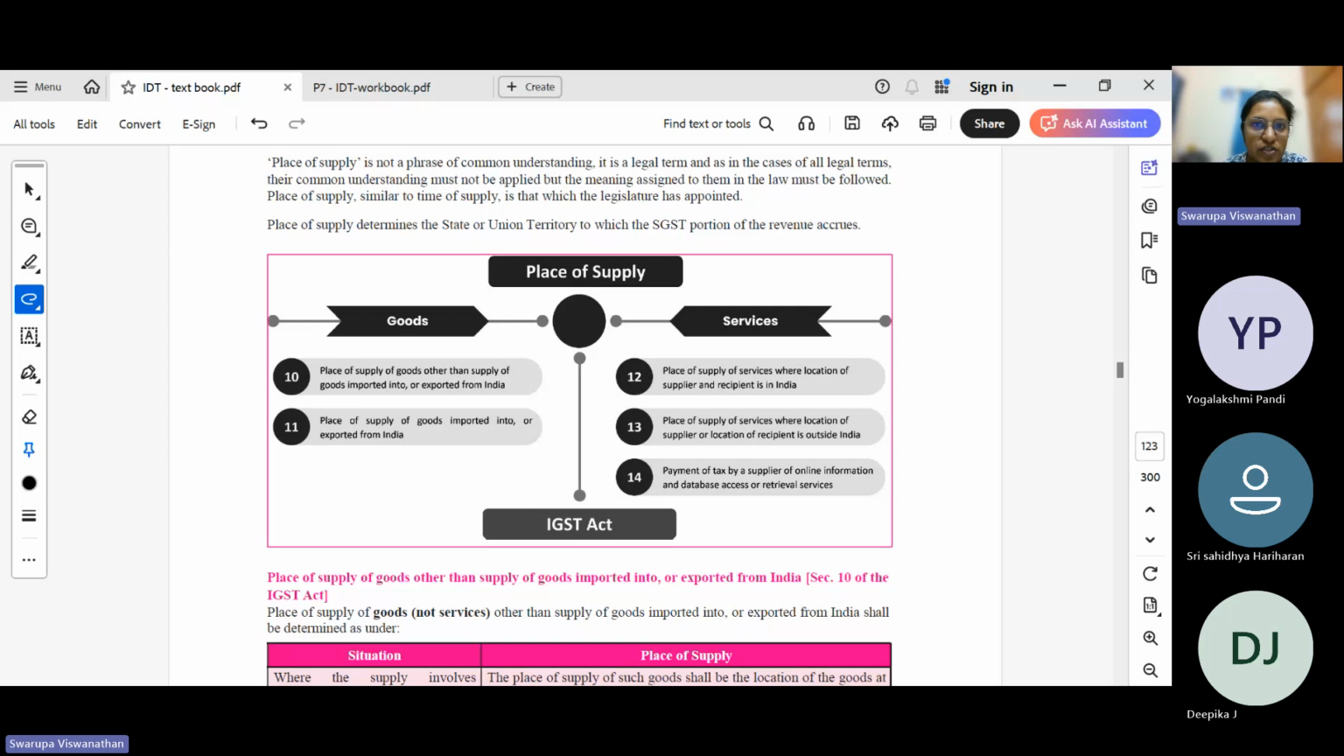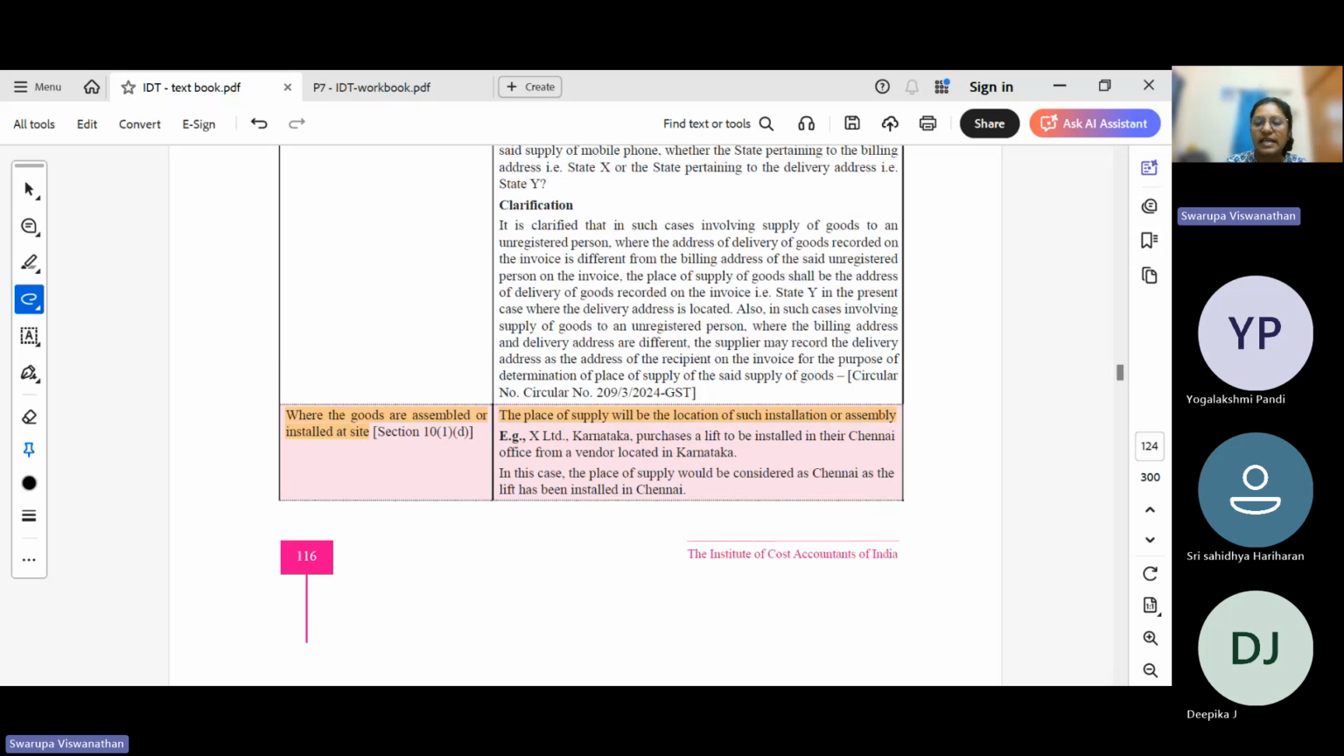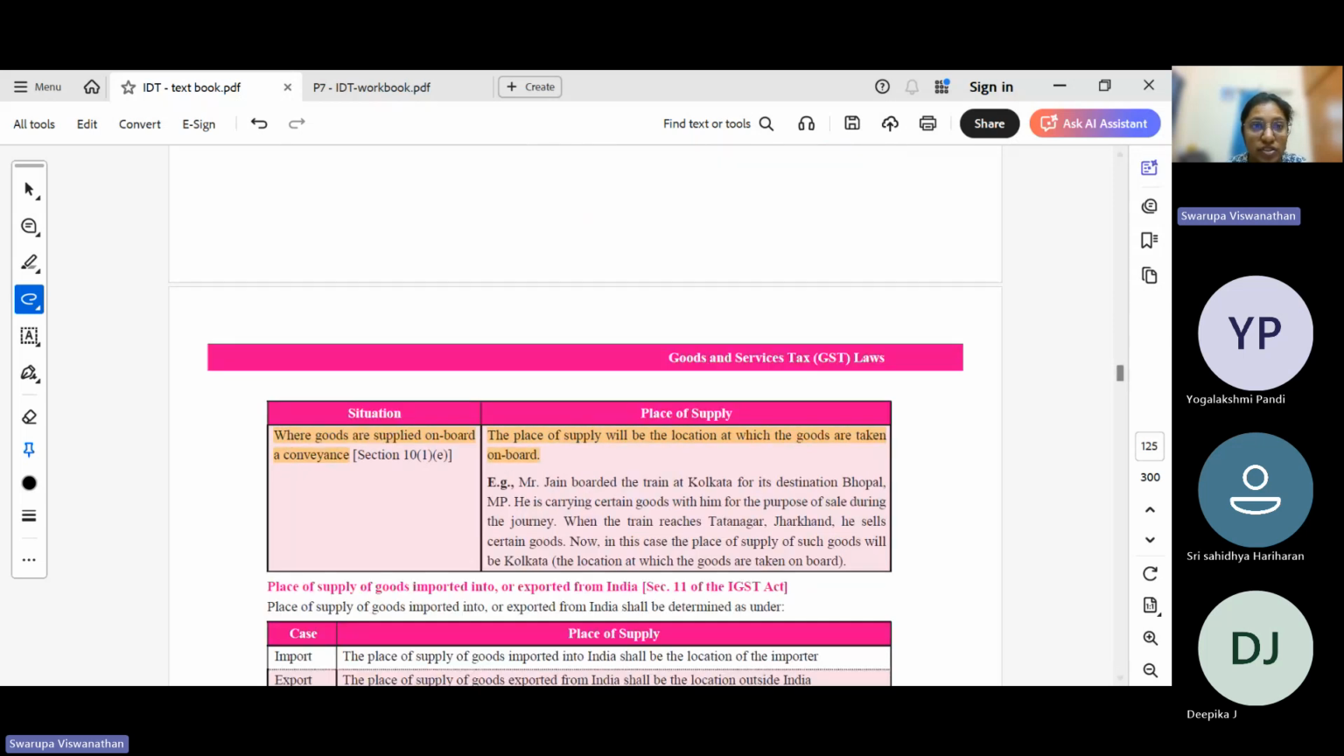Same with respect to services also. Services, where the recipient is located, who is consuming the service. So place of supply is where the location of the supplier and the recipient are, if both are in India. So what is the address of the recipient? If the recipient is a registered person and you have the details, then the recipient's location is the place of supply. Where goods are assembled at site, the location of the assembly is the place of supply.